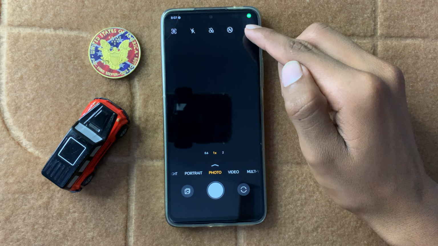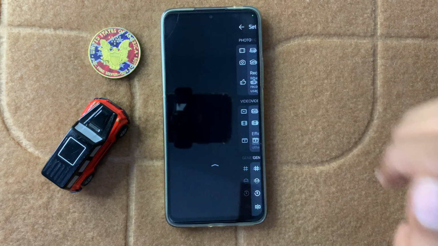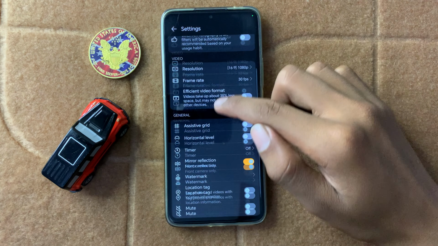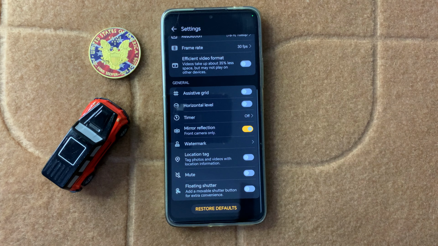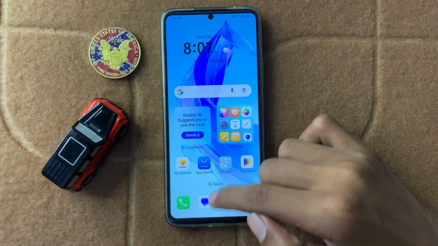On the top right corner you can see the settings icon. Now click on settings and then scroll down to the last, and here you can see the option Restore default. It means reset camera settings. So then click on it. After clicking on that, your camera settings will be reset.